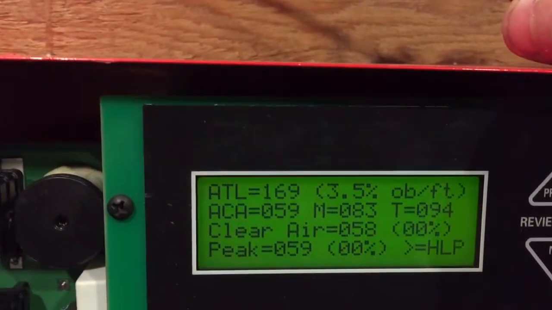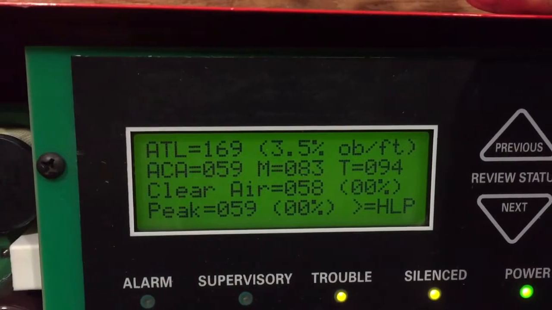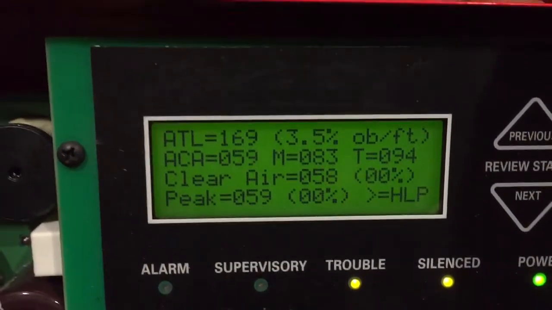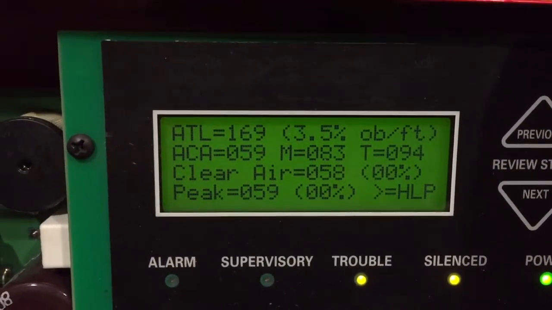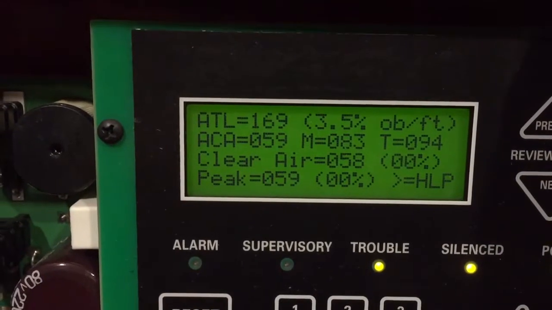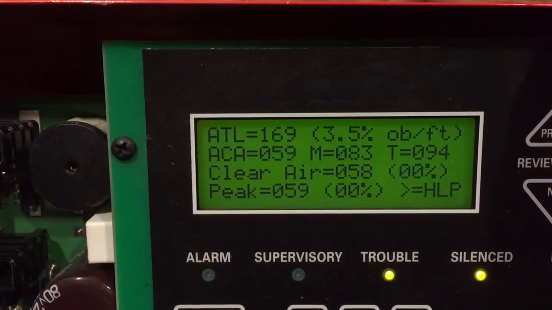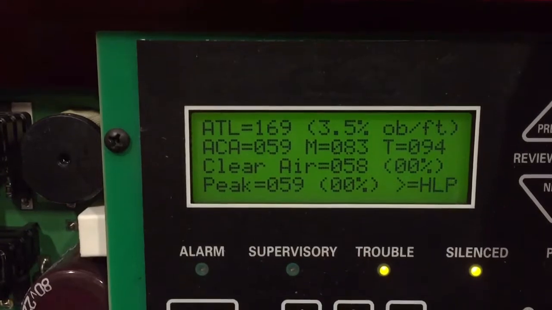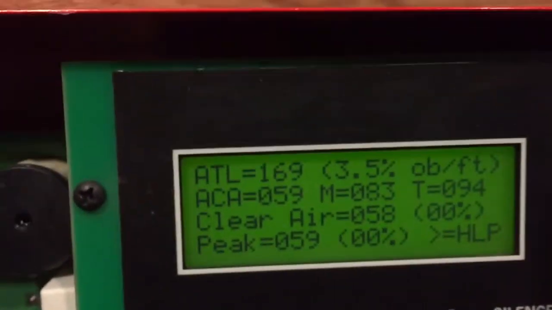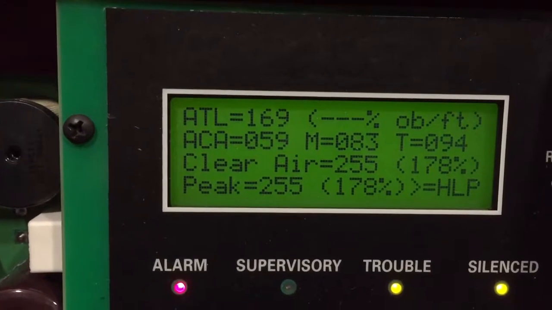It takes a little bit just because it's addressable, but it pulls every 10 or so seconds. And you'll start to see some of the numbers change, hopefully. Especially the one that has the number, so. 178%.